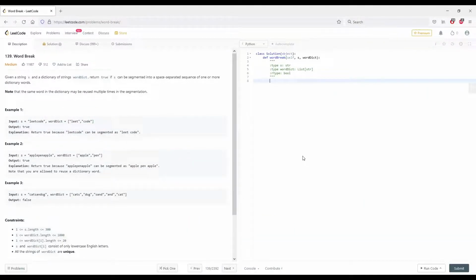Now to code this up, so what I'm going to do is create my DP array, which is going to be false, and its size is going to be the length of S plus 1.